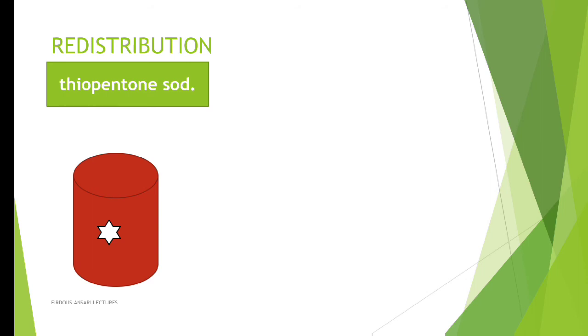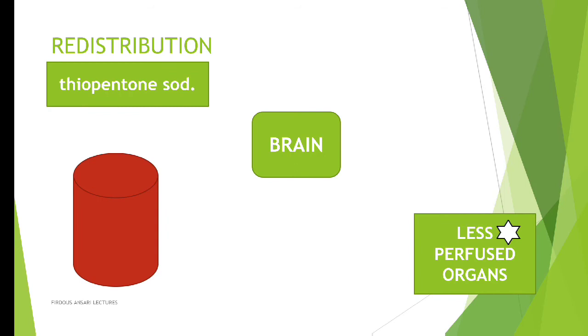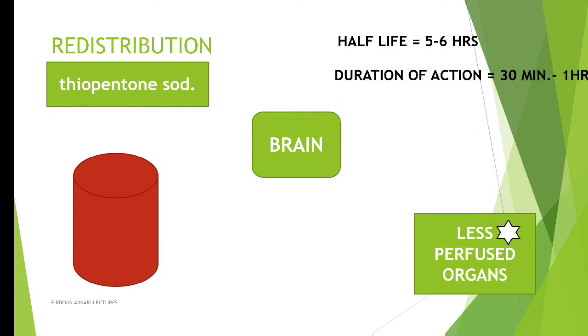The absorption of this thiopental sodium has been completed. It has moved into your blood circulation. From the blood circulation it will first get distributed. So where is it getting distributed? Yes, in the brain. And since it has very high lipid solubility, it will get redistributed very fast to a less perfused organ. The problem with thiopental sodium is that it has a half-life of 5 to 6 hours, but its duration of action is nearly 30 minutes to 1 hour.